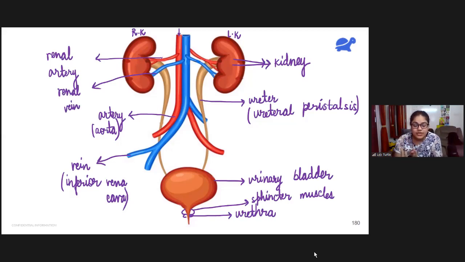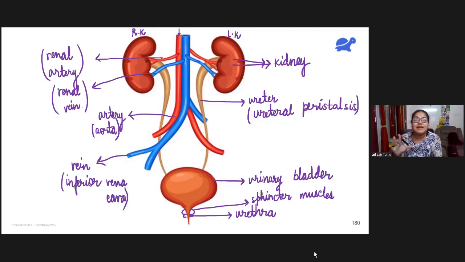Whatever deoxygenated blood is there in the kidney, the renal veins collect it and give it to the inferior vena cava. I hope I didn't confuse you. So we understood the renal artery is a branch of the aorta, and the renal veins join together into the inferior vena cava.